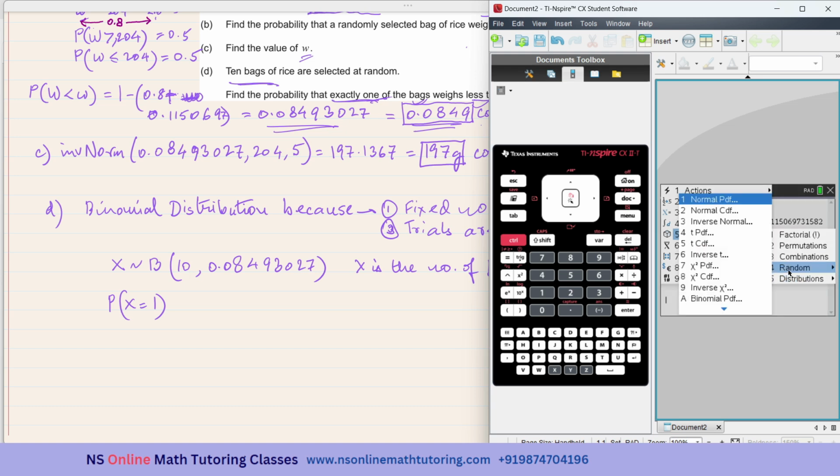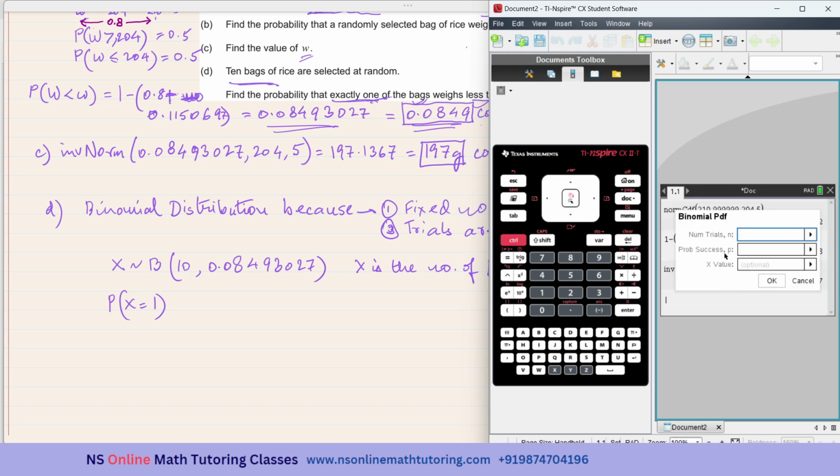Probability distribution and binomial PDF. Number of trials is 10. Probability is 0.08493027 and X equal to 1.